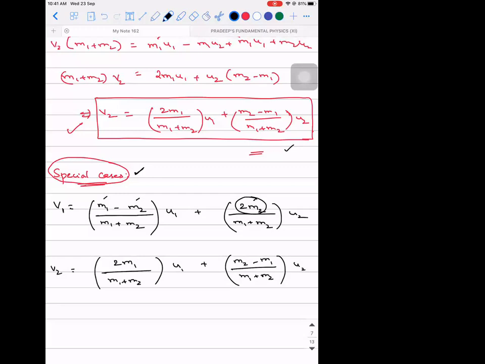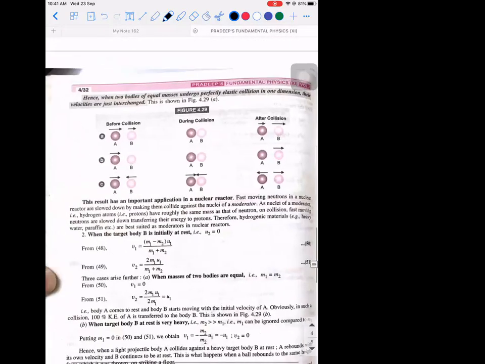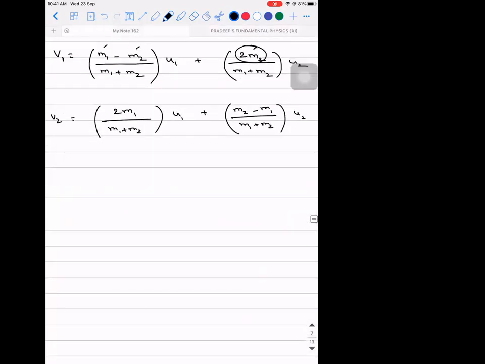Okay. Listen. See the particular cases. First, when the masses of the two bodies are equal, what is going to happen? When both the objects have the same mass, that is the first case. I'll call it a particular case or special case.